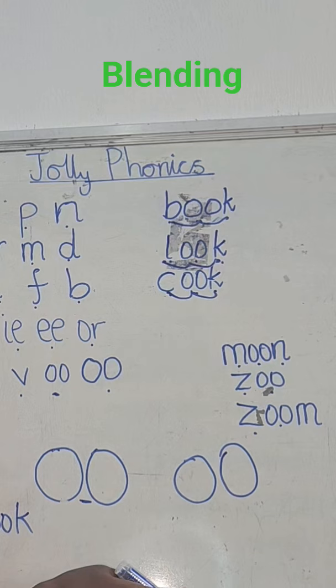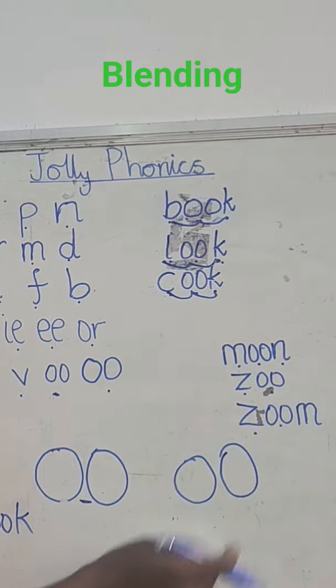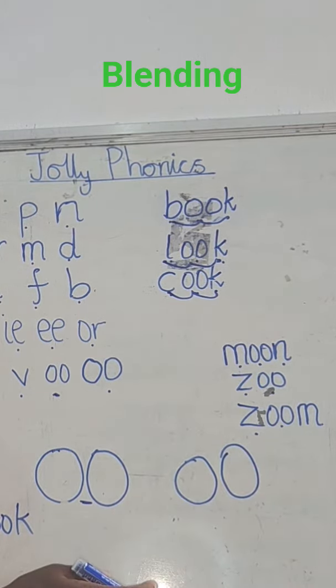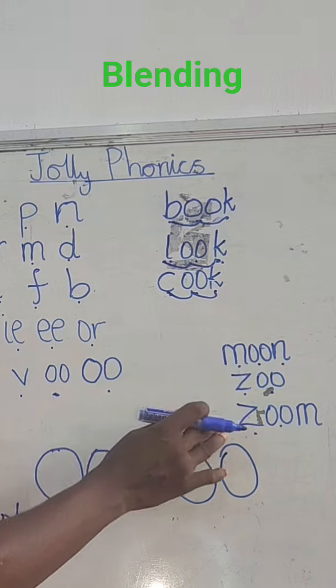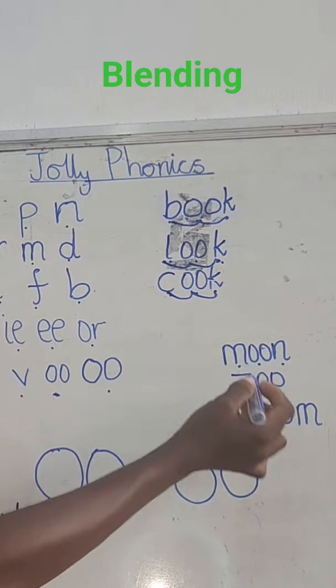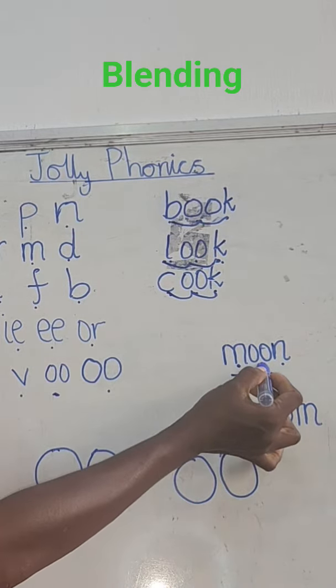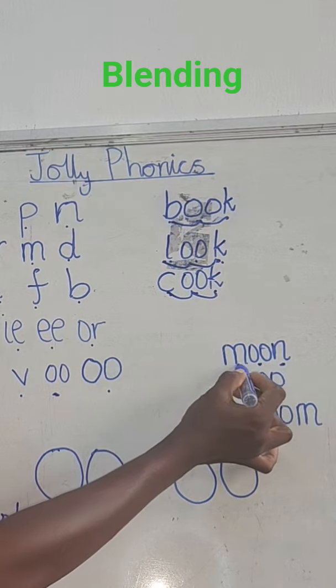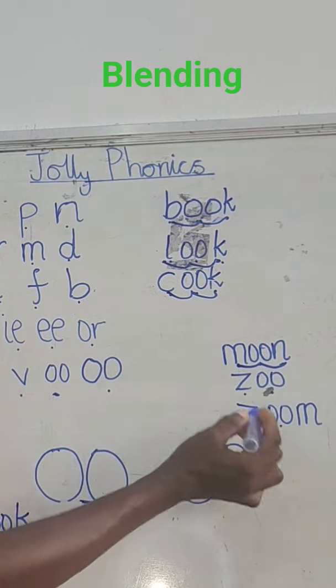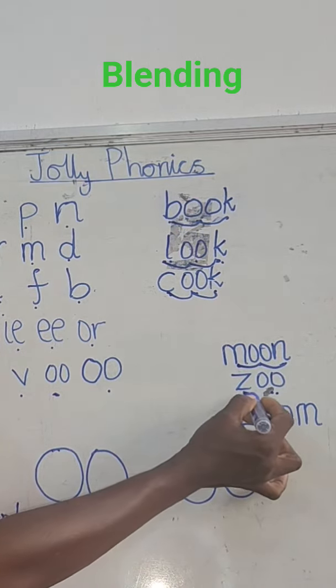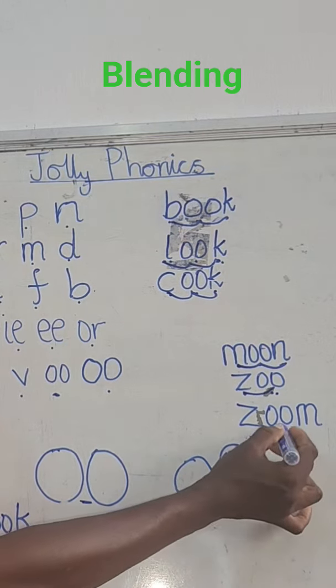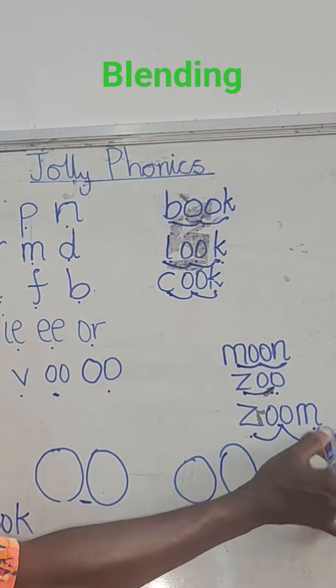Now let's move to these sounds here. I have three letter sounds also that make a word. So now let's say it together. Ooh, moon. Z, ooh, zoo. Z, ooh, zoom.